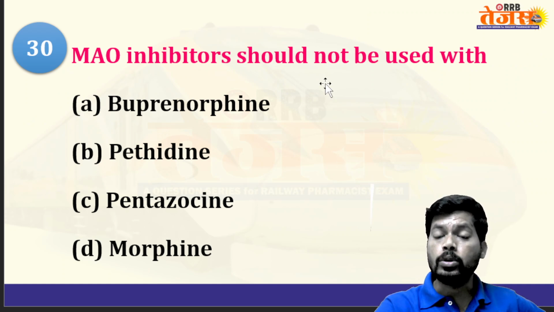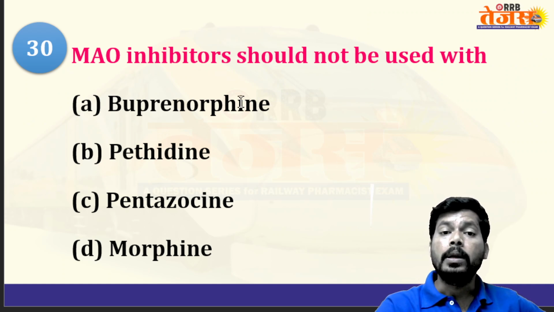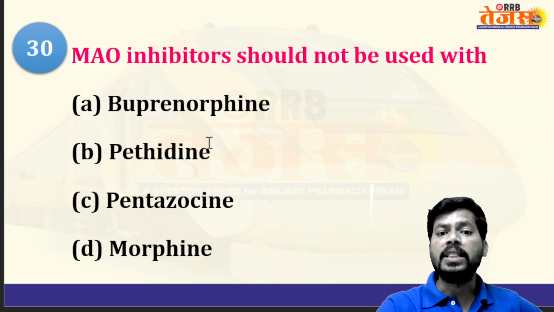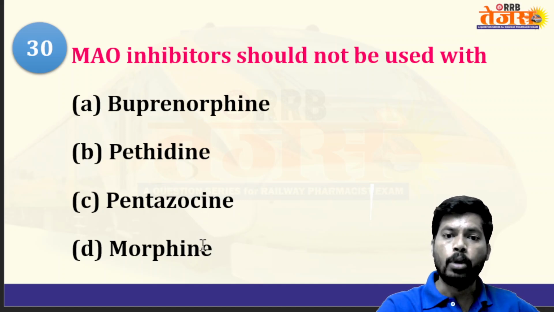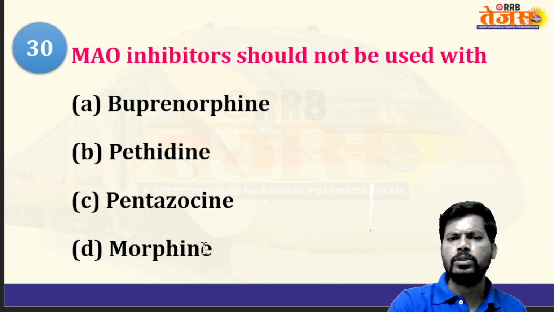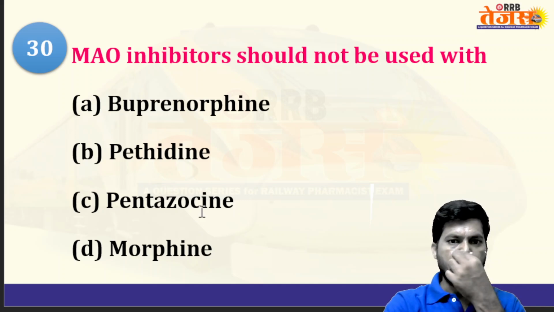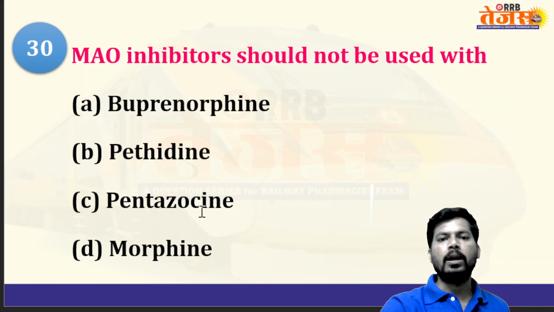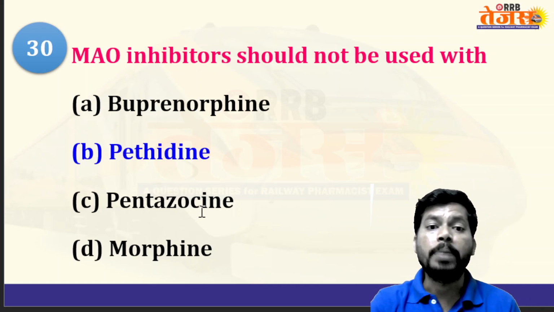Inhibitors of the monoamine oxidase enzyme should not be used with buprenorphine, pethidine, pentazocine, morphine. Morphine is an opioid analgesic from a natural plant source. Pentazocine is also an opioid analog, and pethidine is also an opioid analog. And the answer is pethidine.